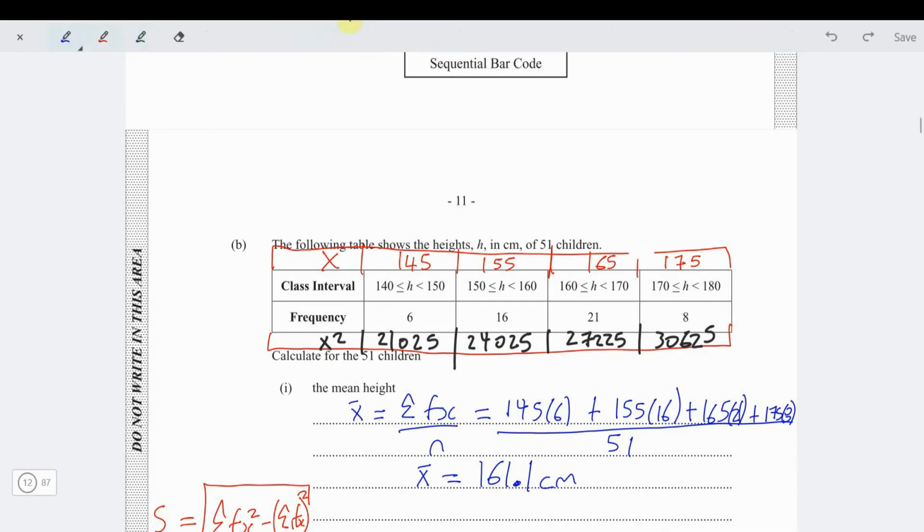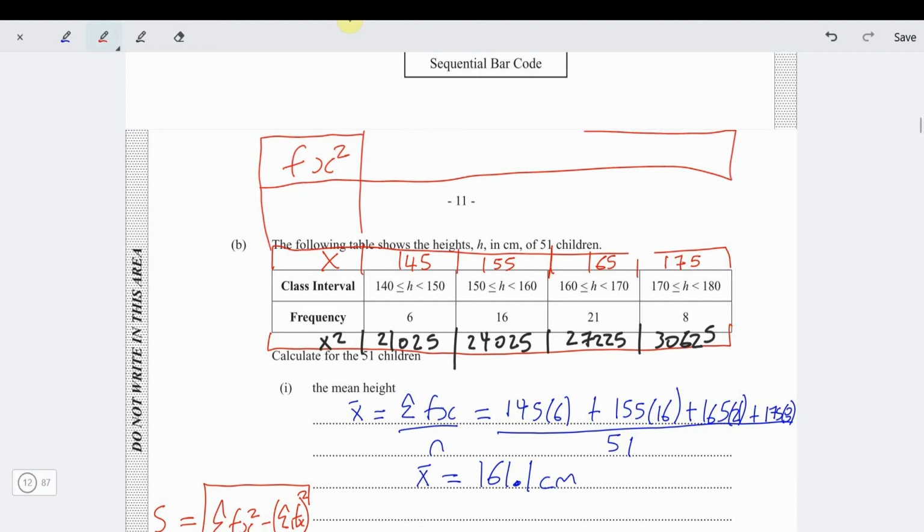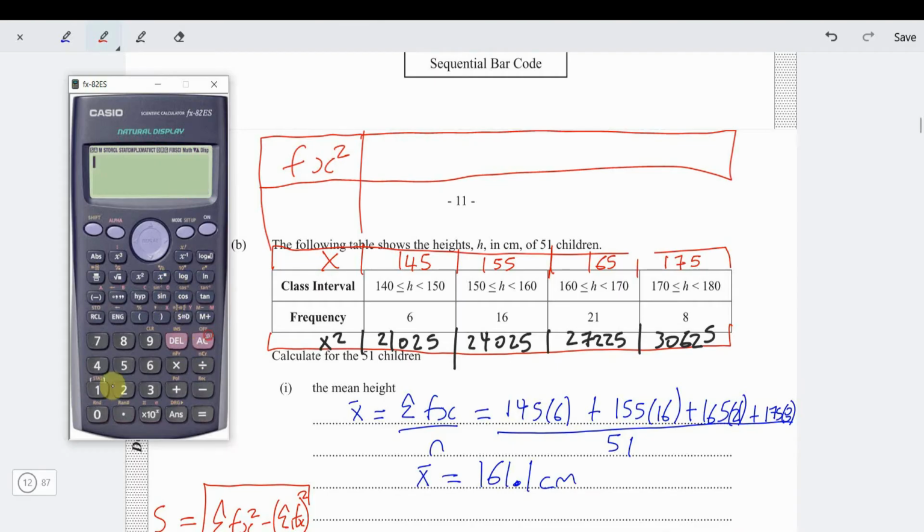Alright, so in that case now, look what I'm doing. I'm just making a column that says fx squared. Imagine that it's connected to this table, fx squared. So we're just multiplying it at the top up here. So 6 times 21,025.